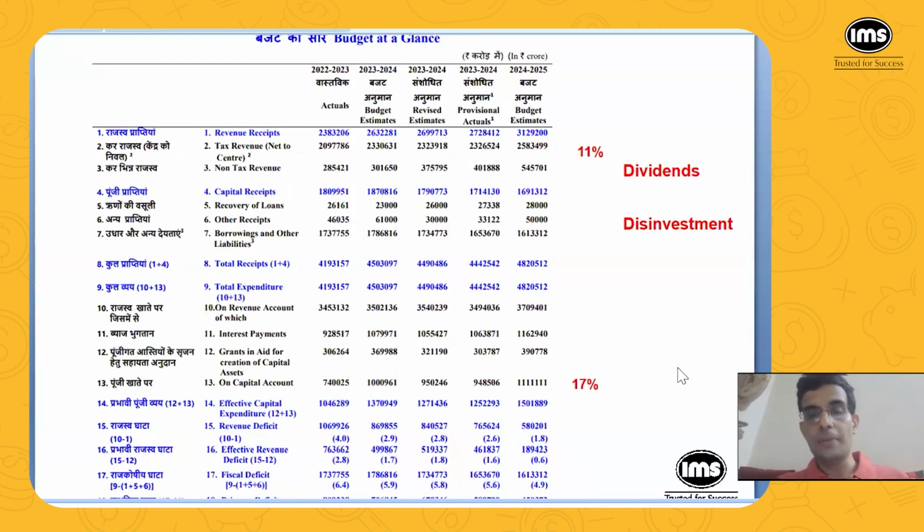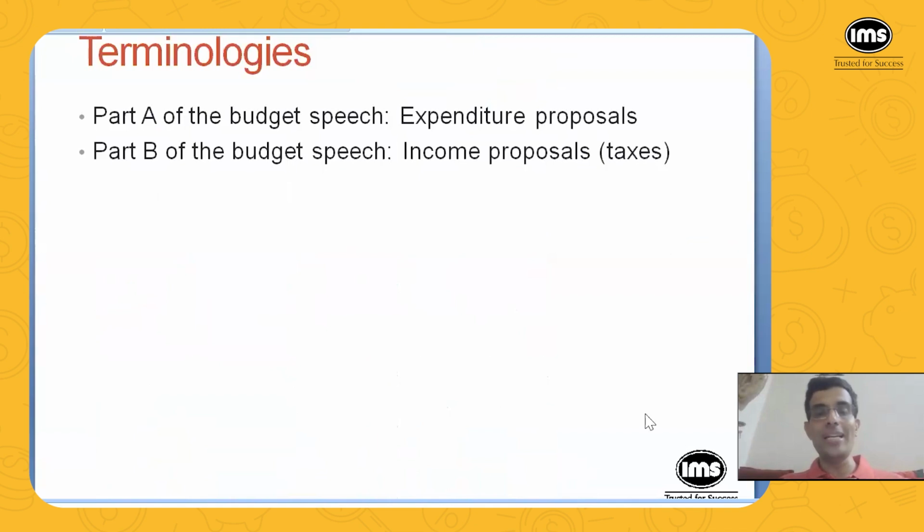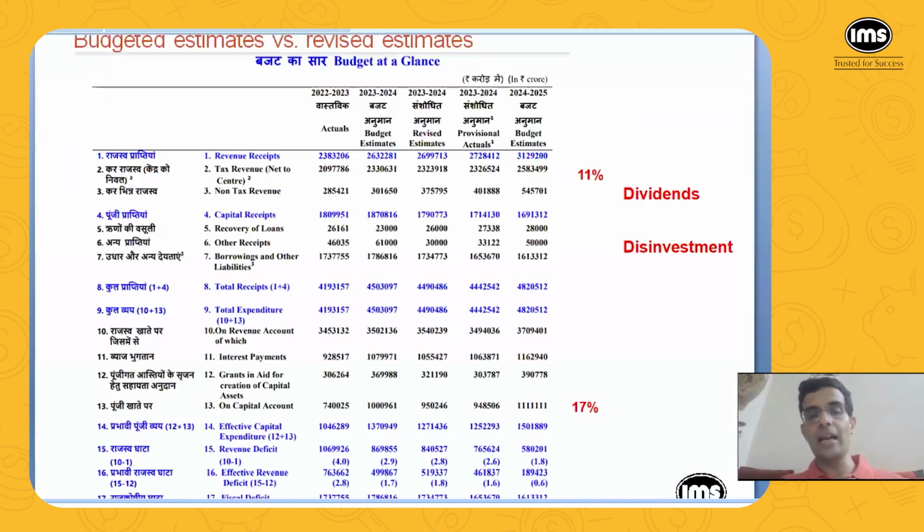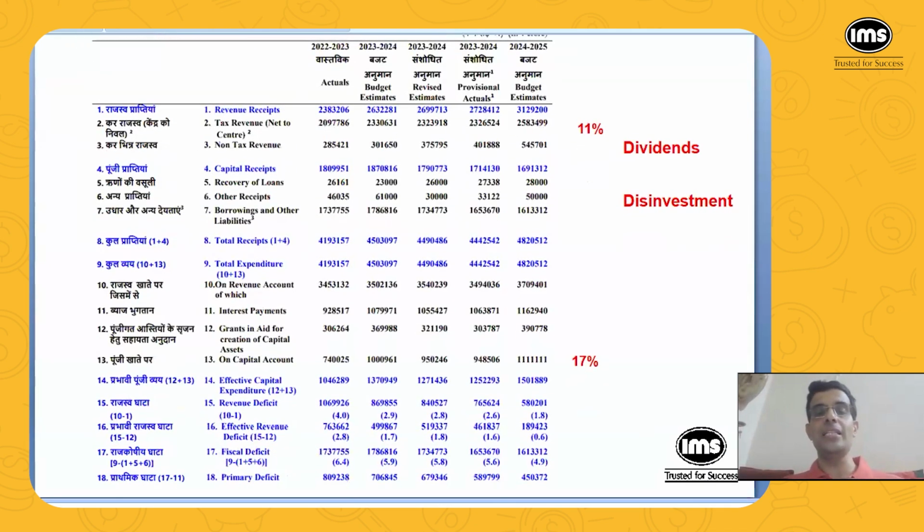Now, initially up to 2019, the fiscal situation was improving. The fiscal deficit as a percent of GDP was going down. But in 2020, as you all know, COVID struck, and because of that, the government had to hike the expenditure to unprecedented levels, because of which the fiscal deficit went up to 9%.